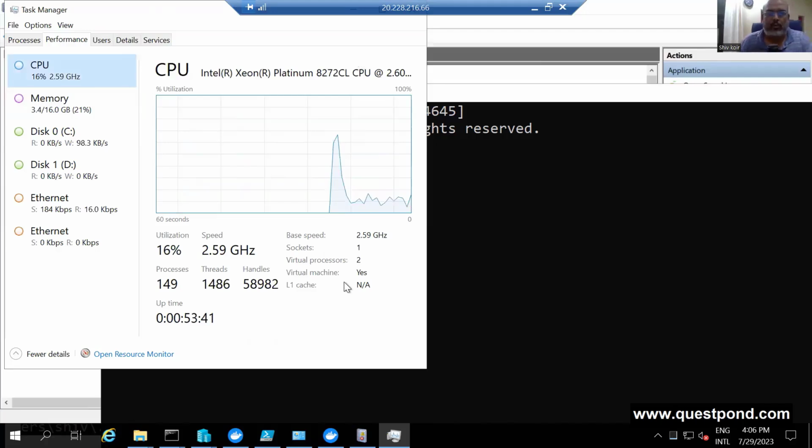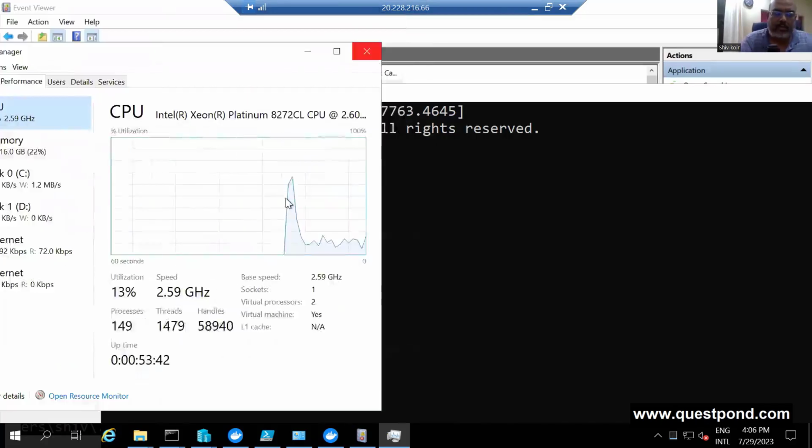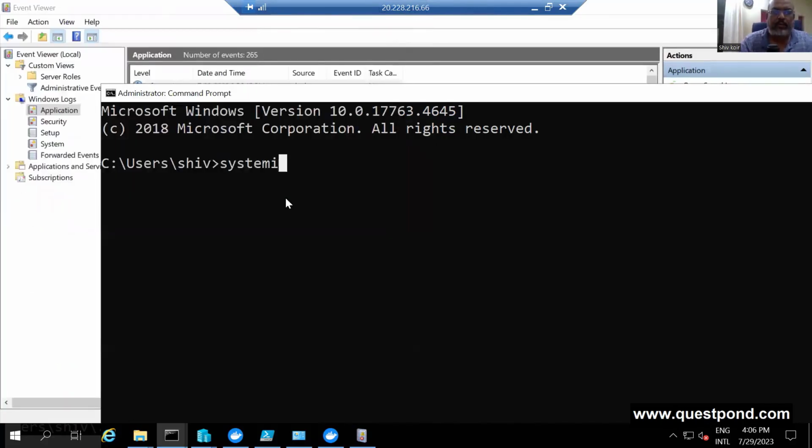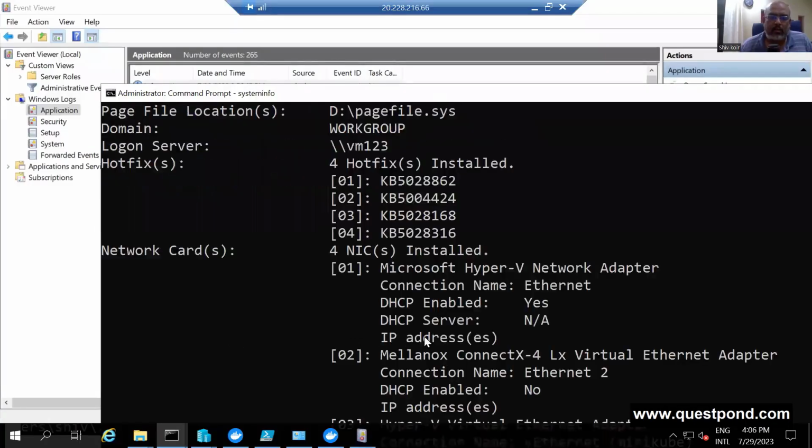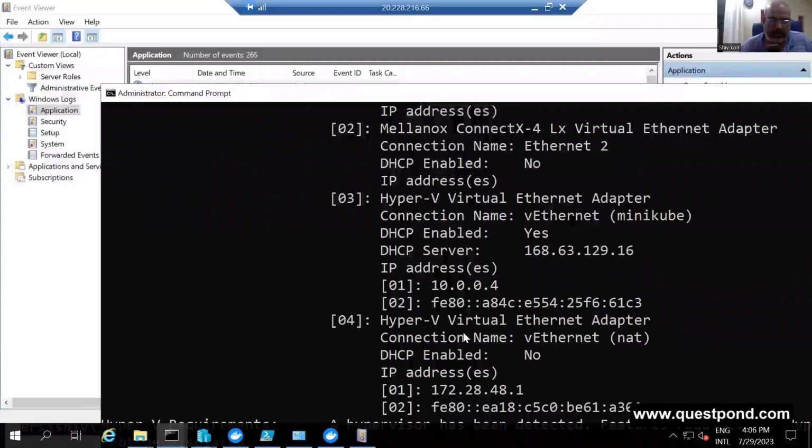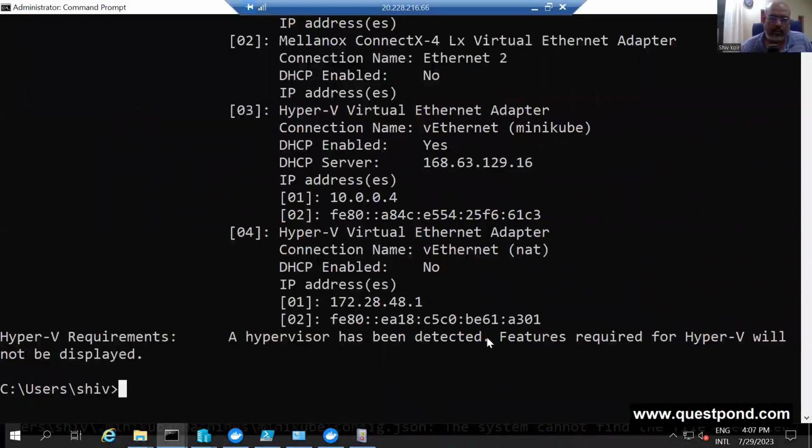Let me also use system info to check. This is one more way I can check if Hyper-V is enabled or not. It comes at the last. So, a hypervisor has been detected. Okay, so it looks like Hyper-V is there, and I can see that the Hyper-V Manager is there.